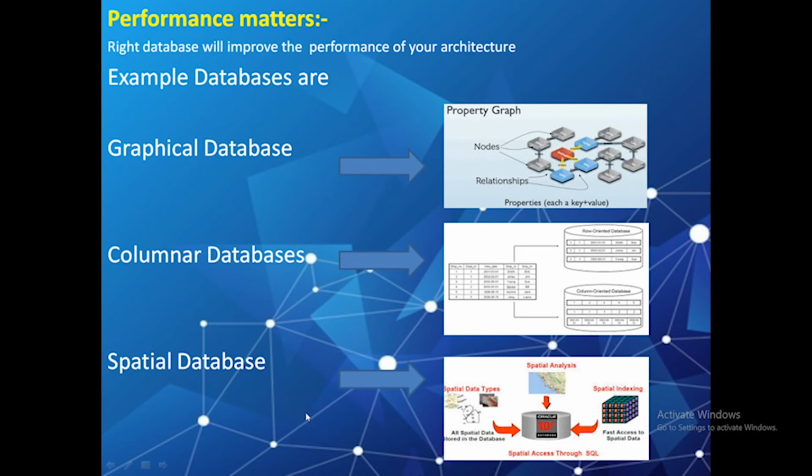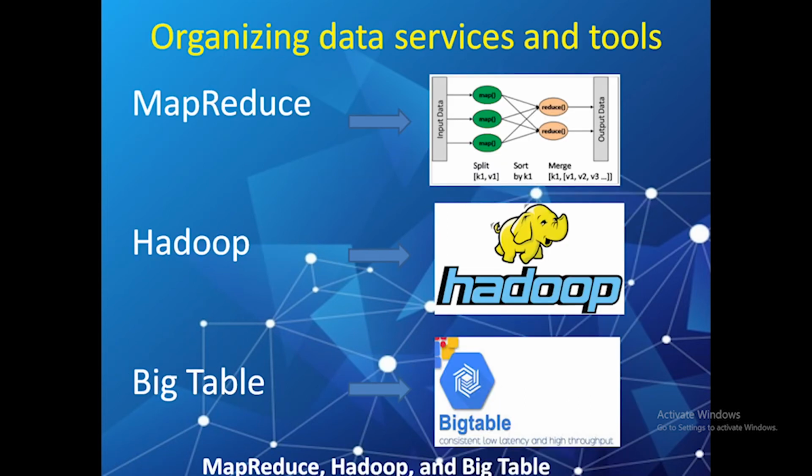While choosing the right database, performance matters. Performance might determine what kind of database you would use. For example, a graph database is the right choice as it is specially designed to separate the nodes from the properties. A columnar database is used to store information in columns rather than rows. This approach leads to faster performance because input and output are extremely fast. And when geographical data storage is part of the equation, a spatial database is optimized to store and query that data based on how objects are related in space. So using the right database will improve the performance of your architecture.